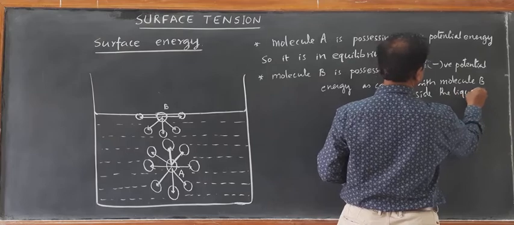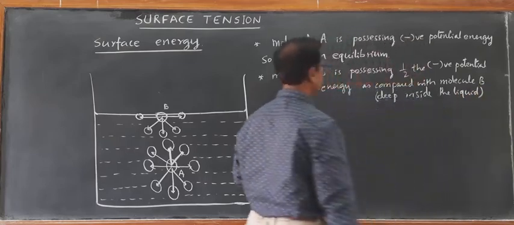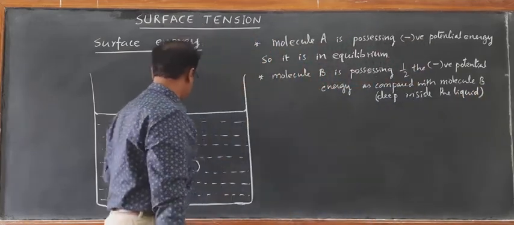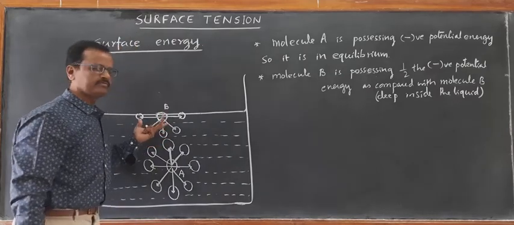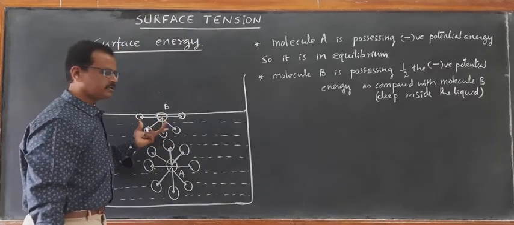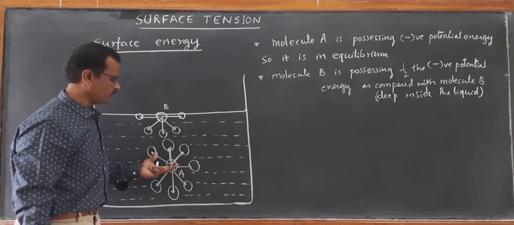Molecule A is deep inside the liquid. The reason is the neighboring molecules of B are half compared to the neighboring molecules of A.